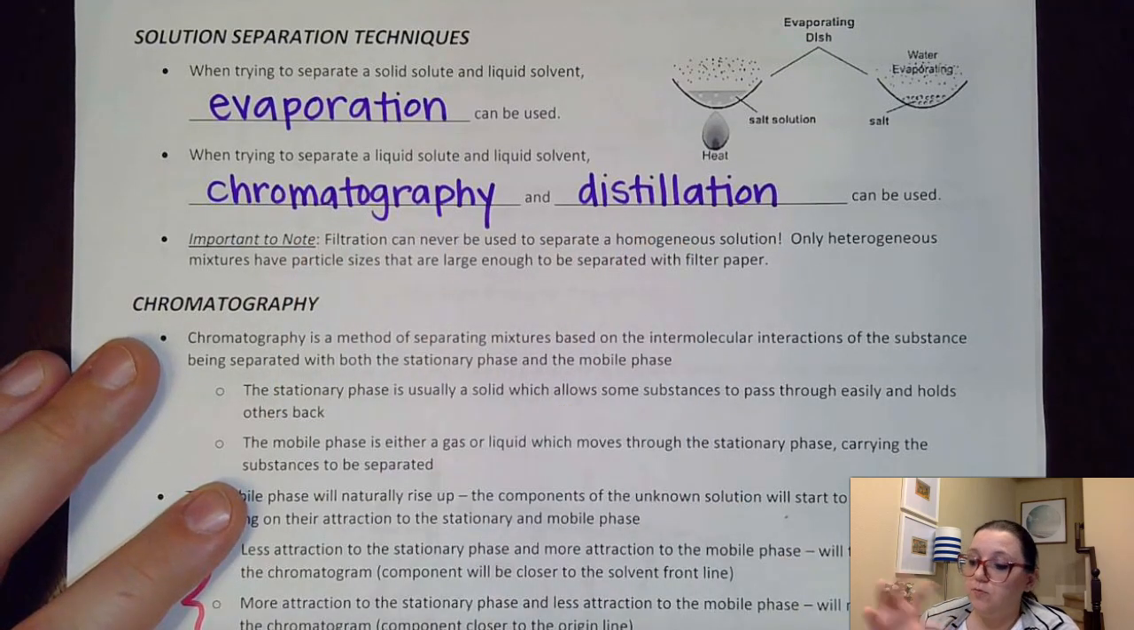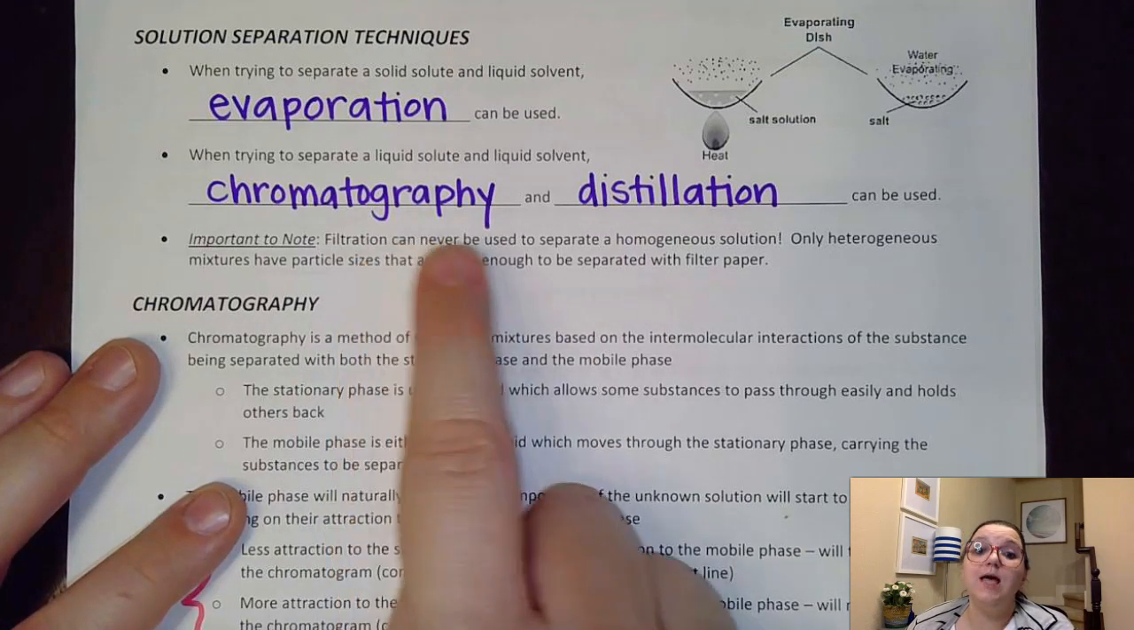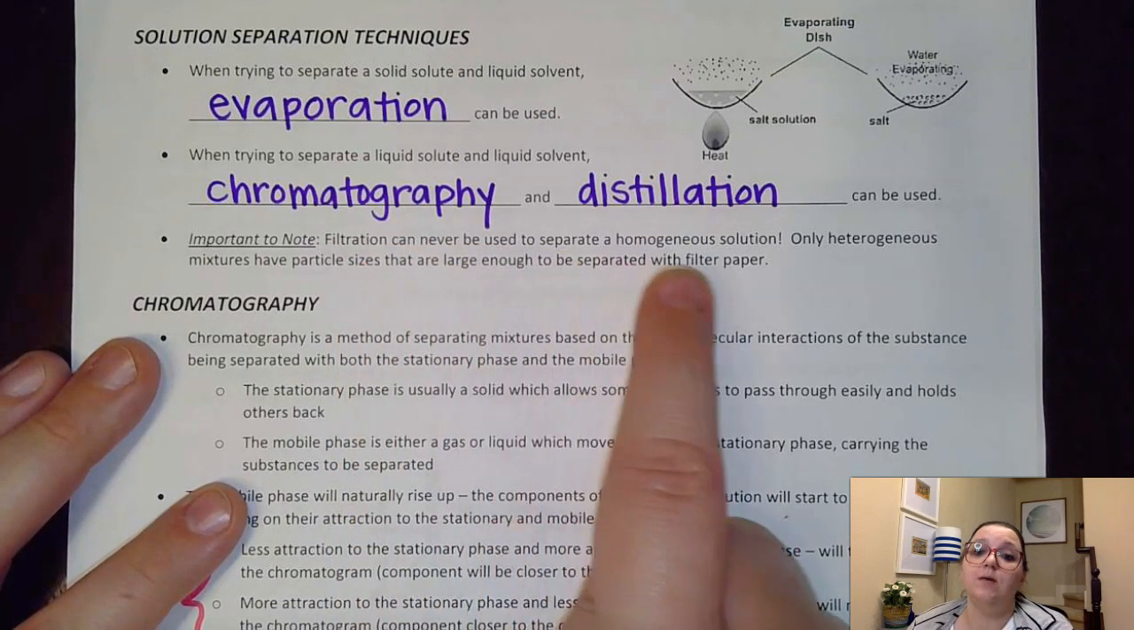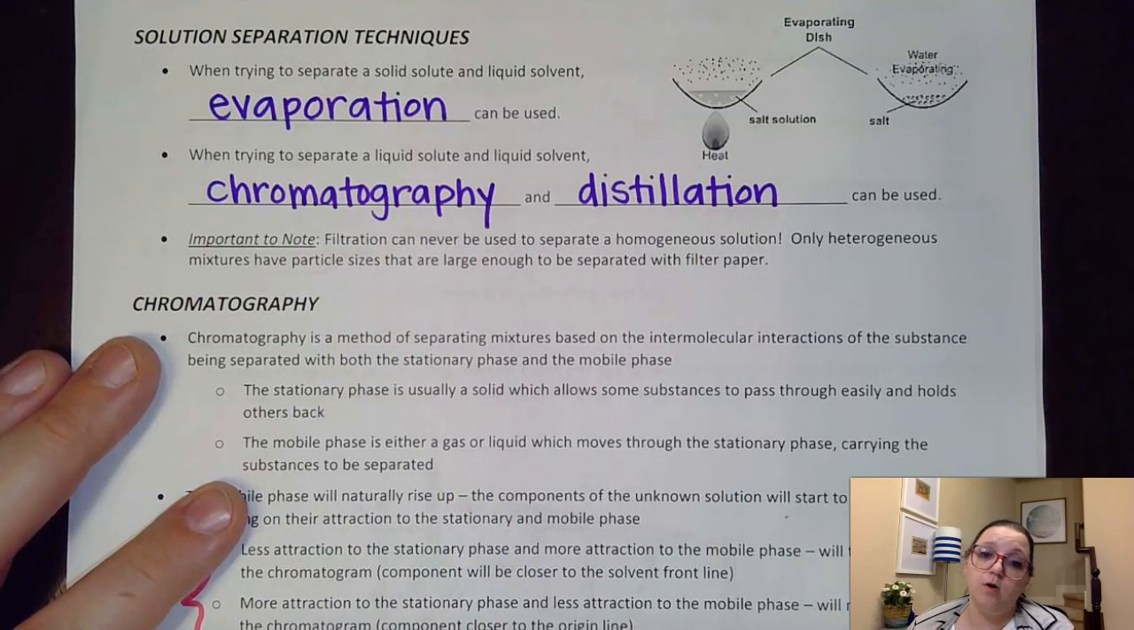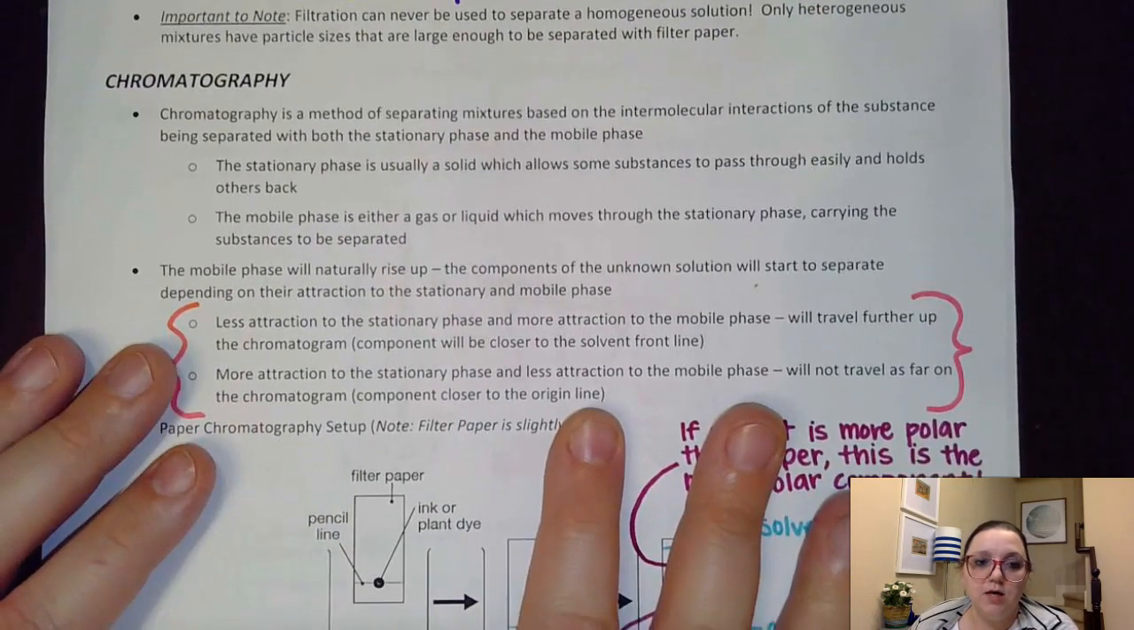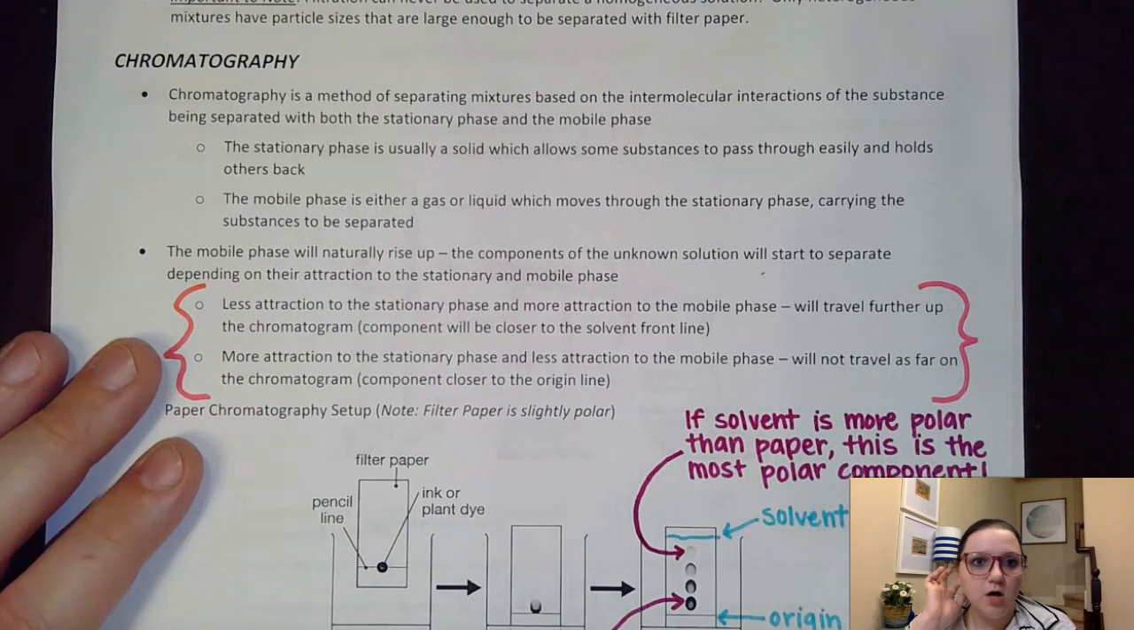Now, one quick thing before we talk about those two that I want to mention here, and that is that filtration can never be used to separate a homogeneous solution. Homogeneous solutions have really small particles in them, and the filter paper is just not big enough to pick up those pieces. It works for heterogeneous mixtures, but not for homogeneous mixtures. So be really careful on that because that can be kind of tricky. All right, so let's talk about chromatography.